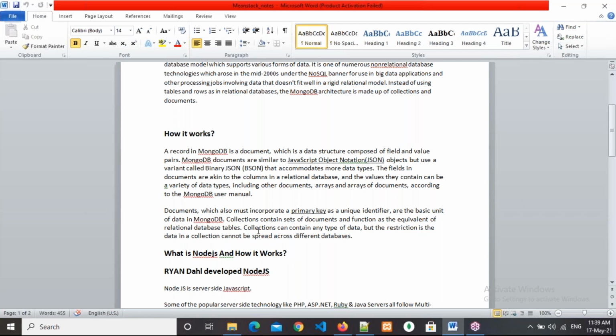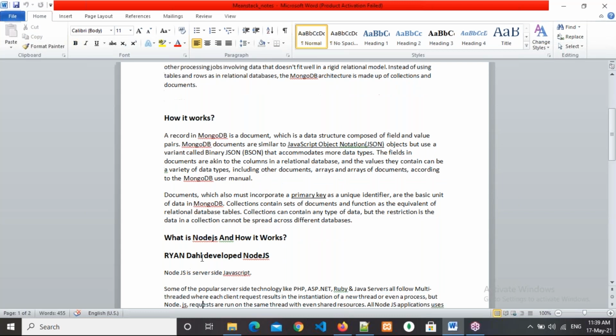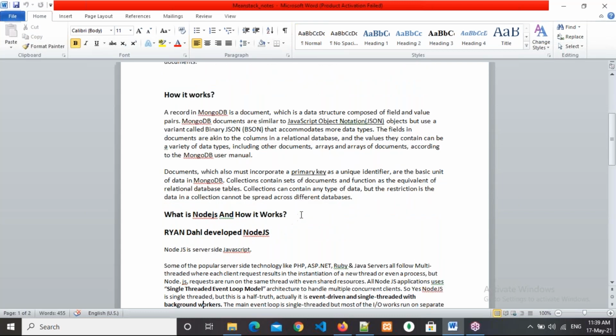Now, MongoDB introduction has completed. Now we'll go to Node.js. So what is Node.js, and how does it work? Before going to Node.js, we need to know who developed it. Ryan Dahl developed Node.js.